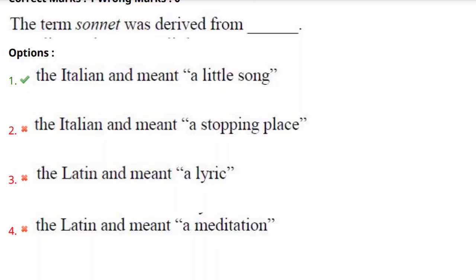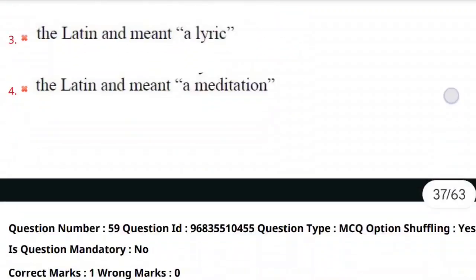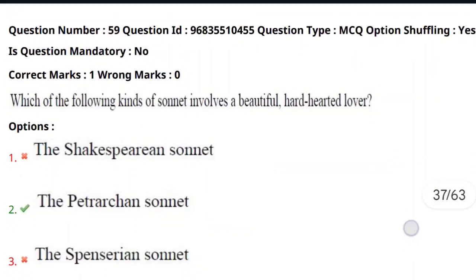And the other options are not true about sonnet. The Italian meant a stopping place? No, it means a little song. The Latin, it says, is wrong. Latin, again it is wrong. So the first option is correct related to sonnet. Sonnet is nothing but a 14-line poem, and it is derived from the Italian language, and which means a little song. Let's move towards another question. 59th question.